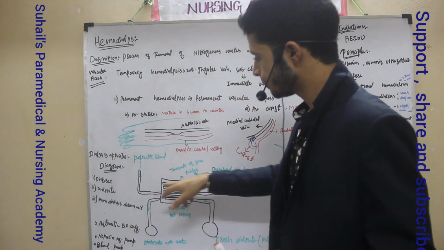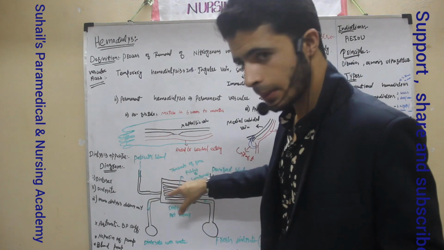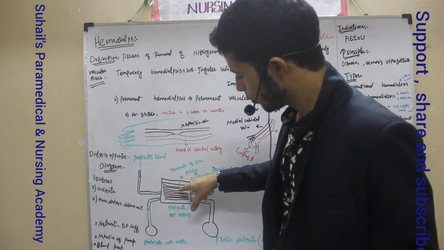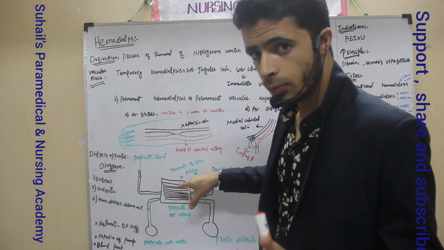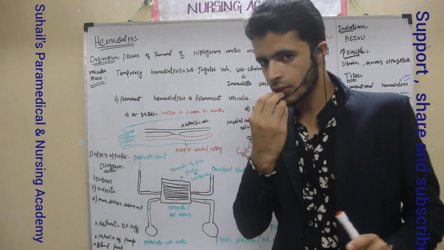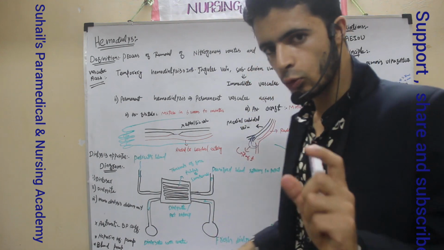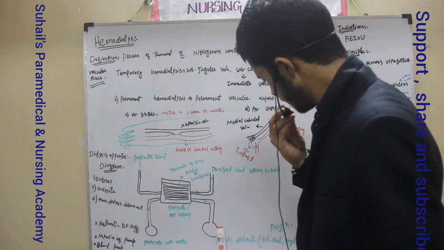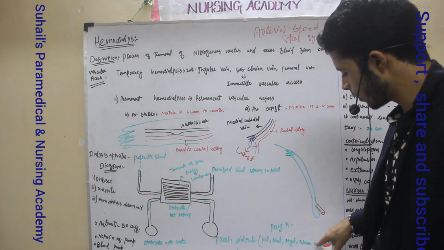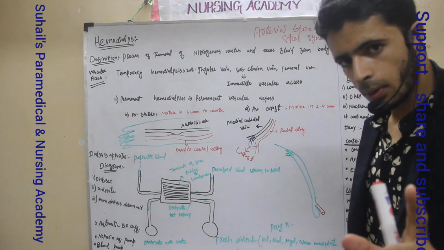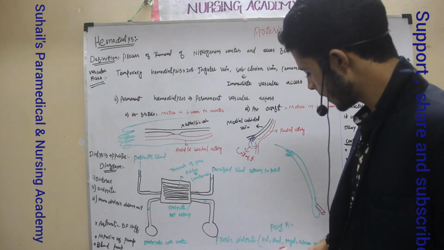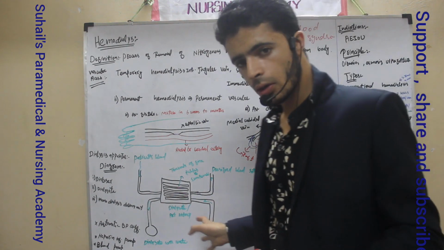See, I will explain here. This is called the dialyzer. The machine is called the dialyzer, and inside the dialyzer there will be thousands of tubules which act as a semi-permeable membrane. And there will be the fresh dialysate solution. Fresh dialysate solution will be made up of two parts. Part 1 and part 2. In part 1, there will be potassium chloride, sodium chloride, magnesium chloride, glucose monohydrate. In part 2 of fresh dialysate, there will be bicarbonate powder which is mixed in 9.5 liters of fresh water. So this is dialysate.